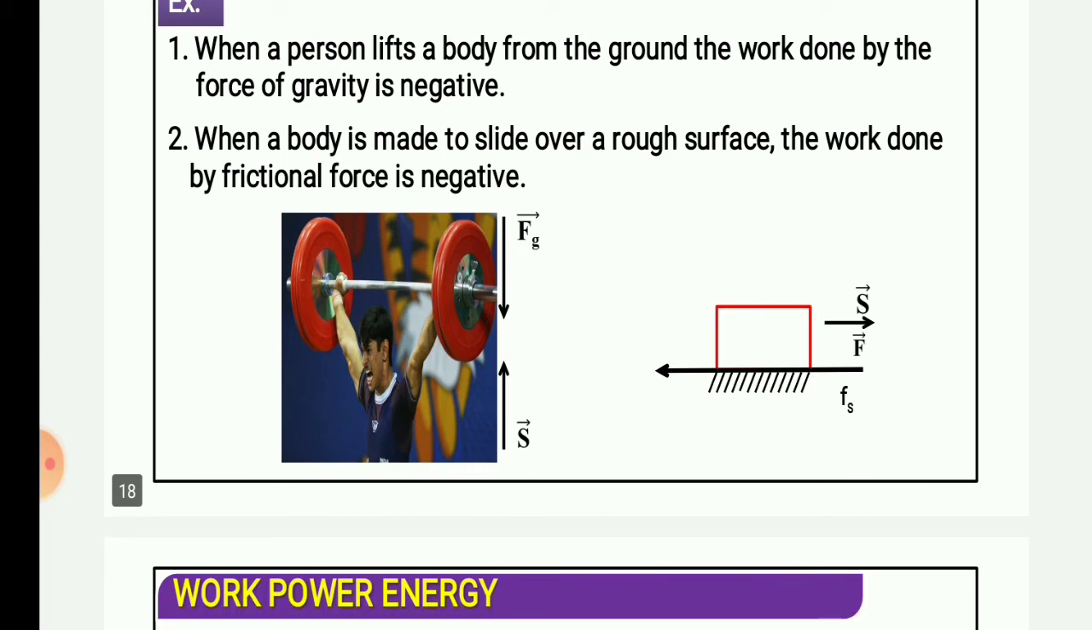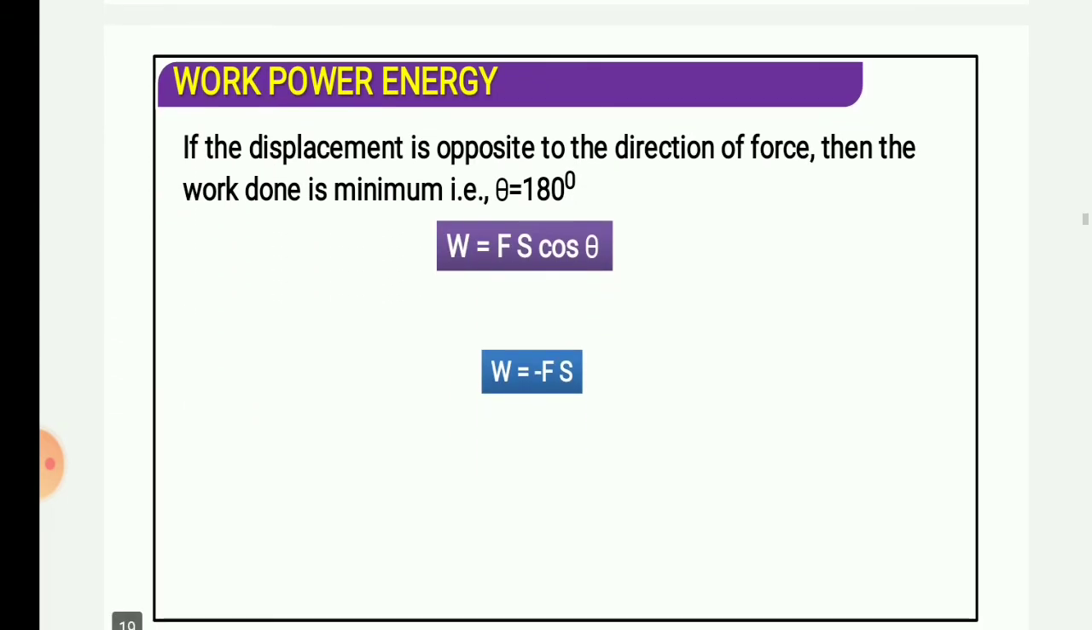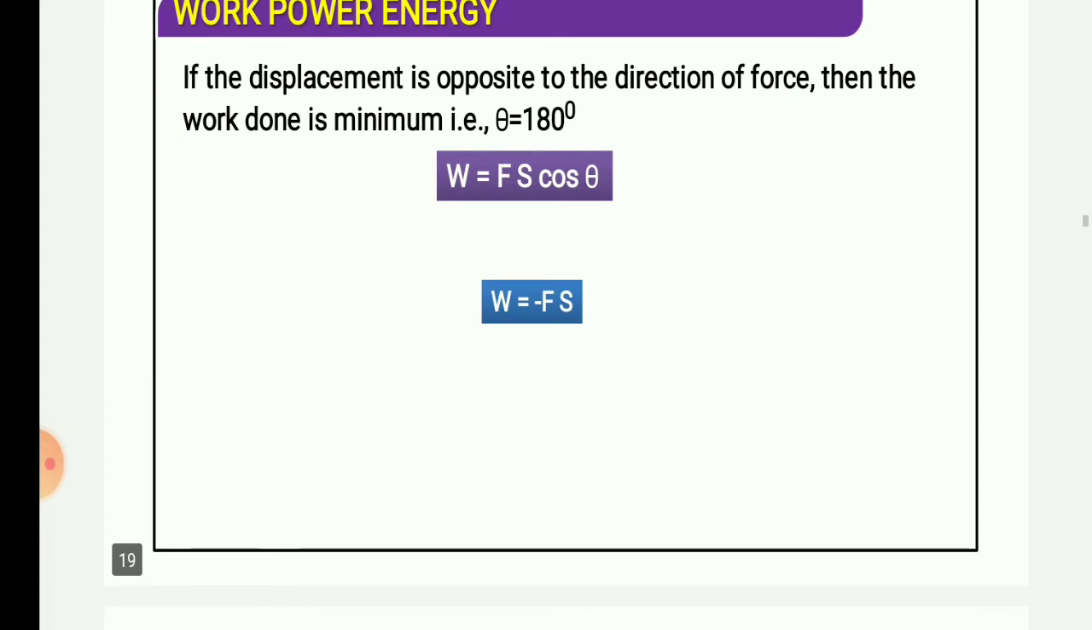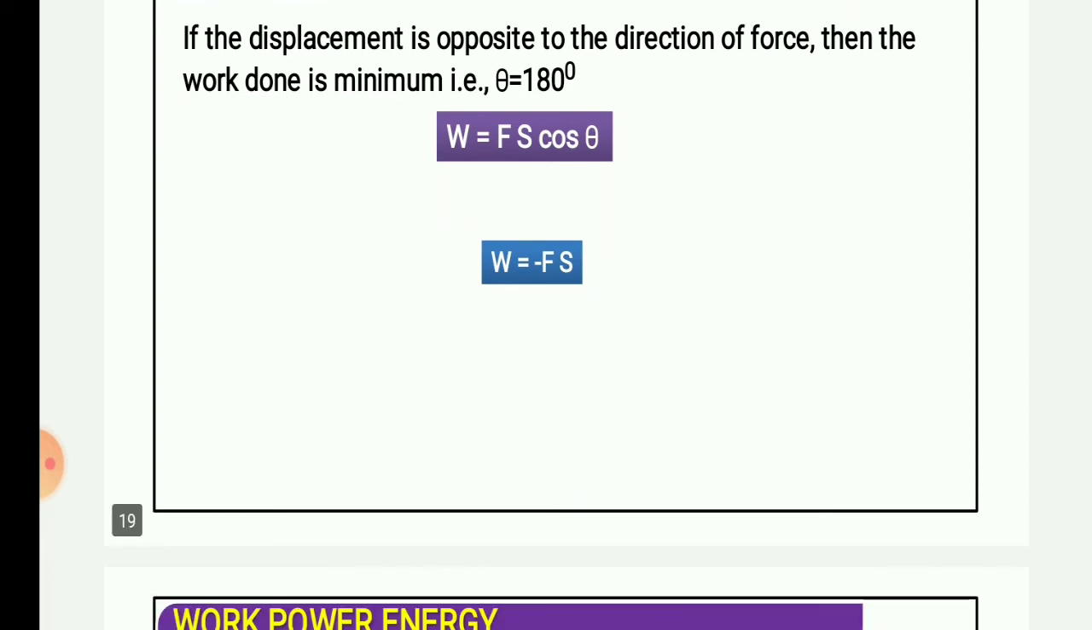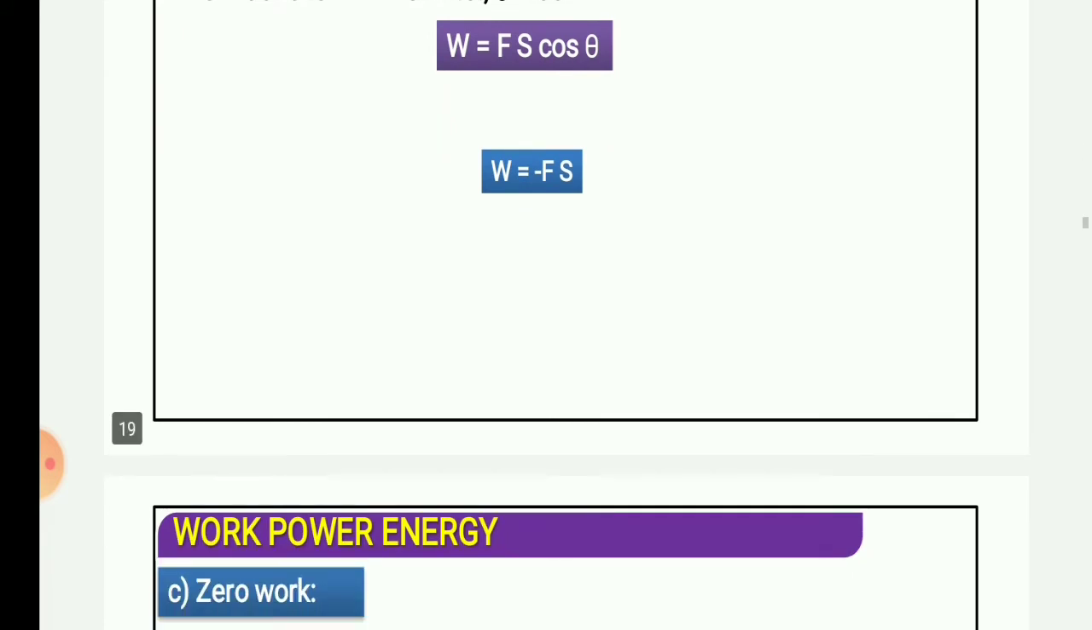only these parts are for understanding purpose. If the displacement is opposite to the direction of force, then the work done is minimum. So theta will be 180 degree. I have told you that 180 degree means cos is negative 1, and the minimum value is at theta equals 180 degree, F s cos theta.